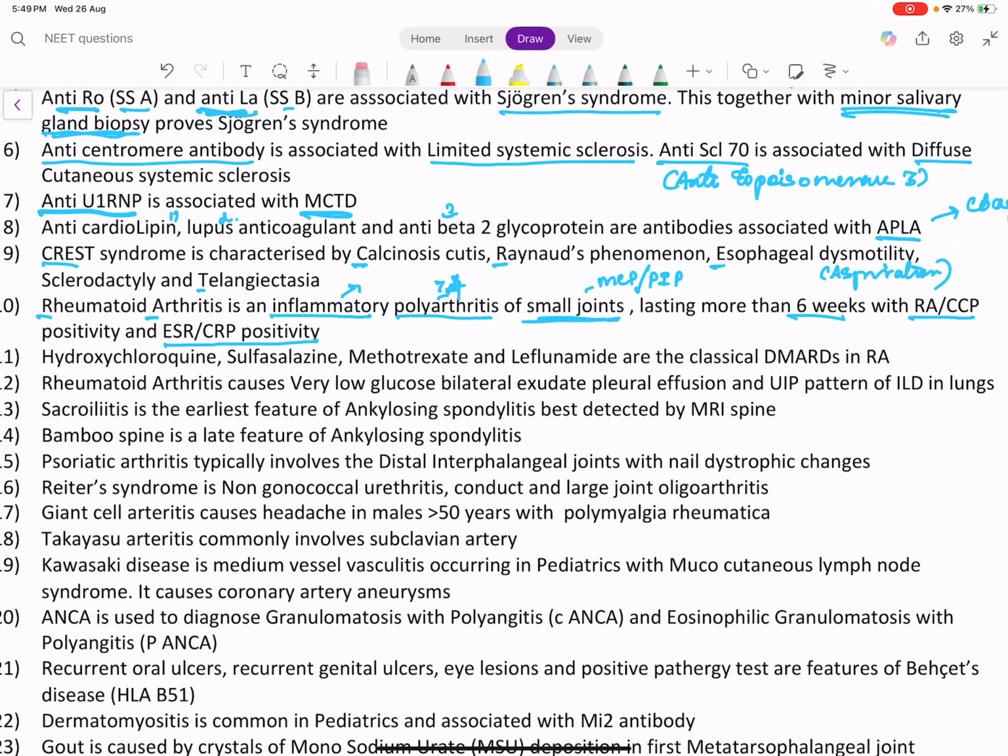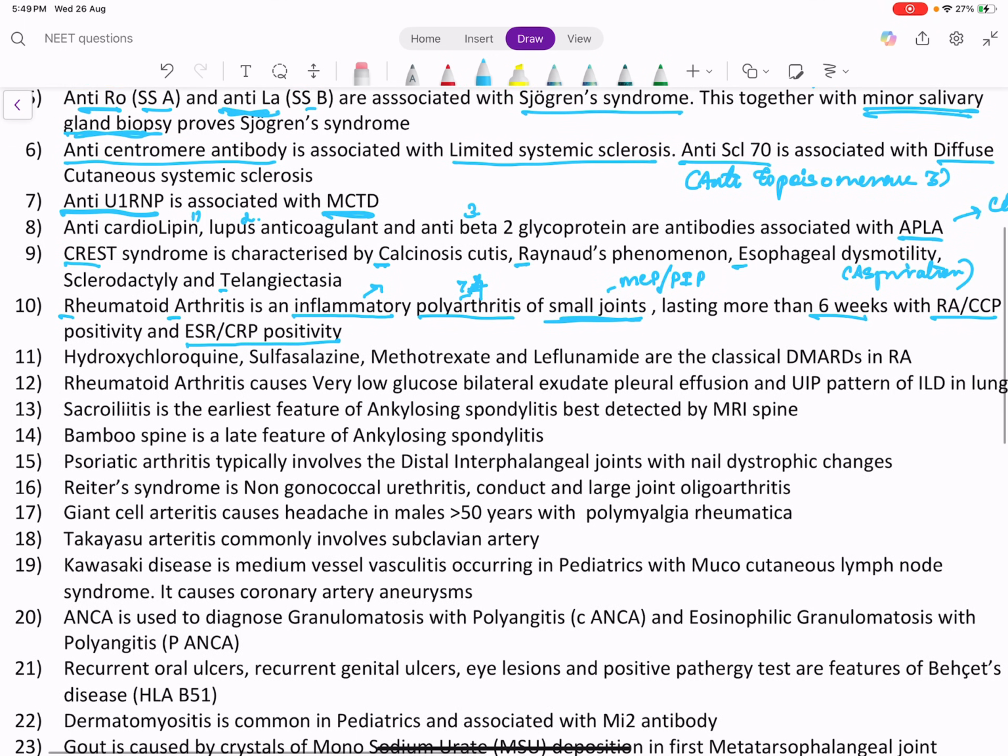The drugs used for RA are called DMARDs. We have classical DMARDs and biological DMARDs. Biological DMARDs are the anti-TNF alpha inhibitors, interleukin-1 antagonist, etc. The classical DMARDs are hydroxychloroquine, sulfasalazine, methotrexate, leflunomide.